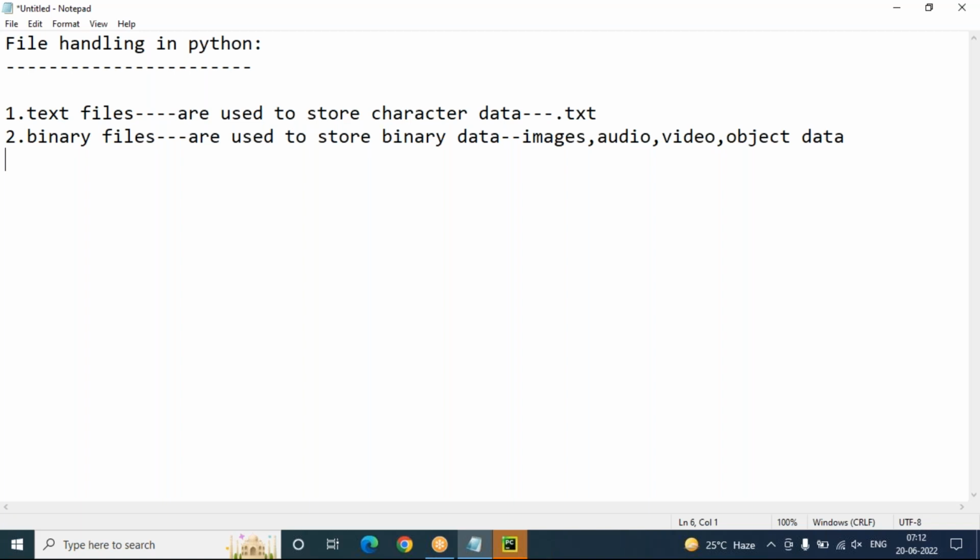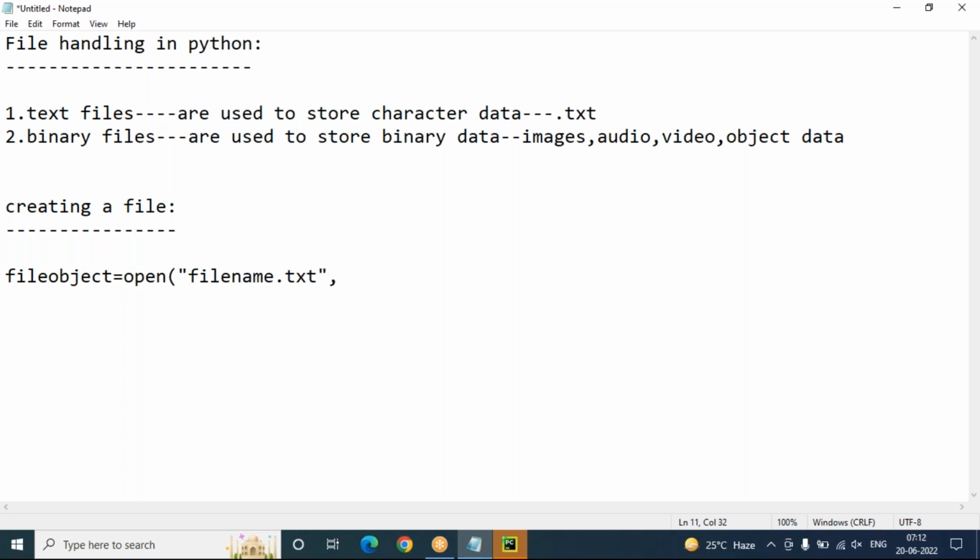First, we'll talk about text files, how to deal with character data. In Python programming, if you want to create a file, you have to follow this syntax. Creating a file, how to create a file? This is the syntax you have to follow: file object equals open, which is a built-in method. After that, the file name with .txt as the file extension, and the file mode. So an example: the file object is f.